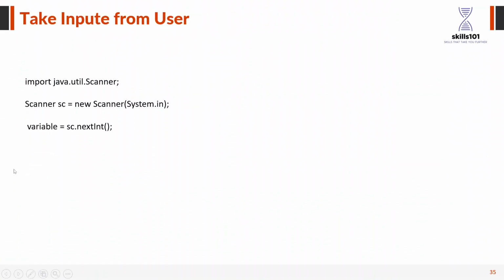There is one more thing before going to programming. If we want to take input from the user, we have to use the Scanner class that is already in the packages. So we have to import it. Then we have to create a Scanner class object called sc or anything else. Then we can use nextInt or nextChar to store those values. So now we are going to code this. Till now, any questions?